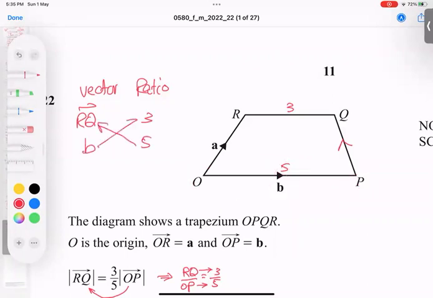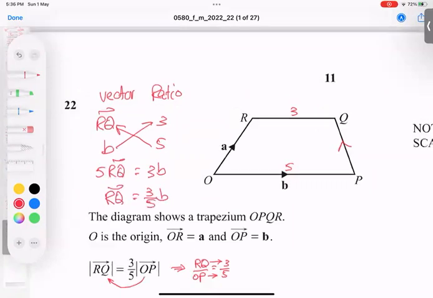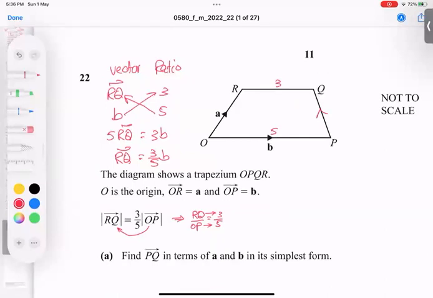Cross multiply. Make sure RQ goes left to right and this also goes left to right. Look, the arrows must be the same. So RQ is 3 ratio and OP is 5 ratio. Cross multiply: 5 times RQ equals 3 times b, and RQ is actually 3/5 times b. So I got it. Alhamdulillah Rabbil Alameen.